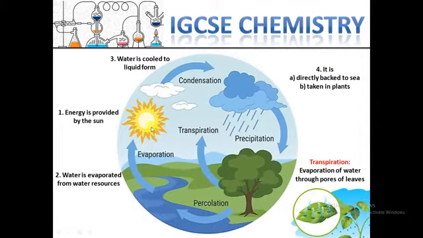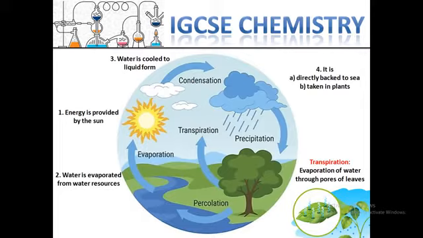This energy can run the cycle, and this energy can be received by any water resource like sea, rivers, lake. After that, the water on the surface of water resources like sea and river evaporates and moves to an upper level like the sky.